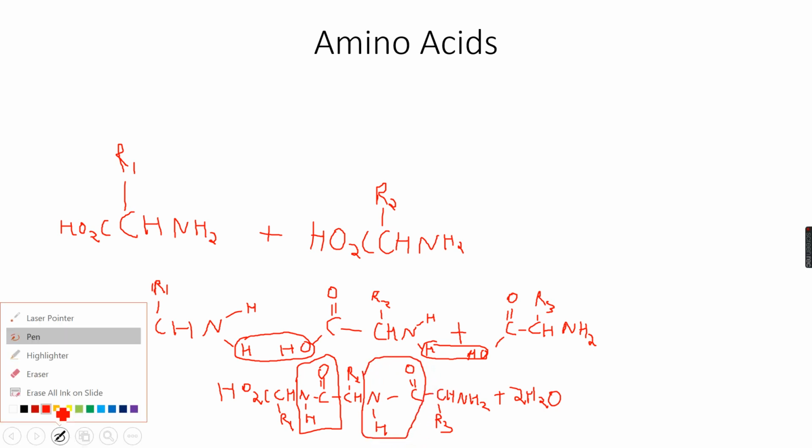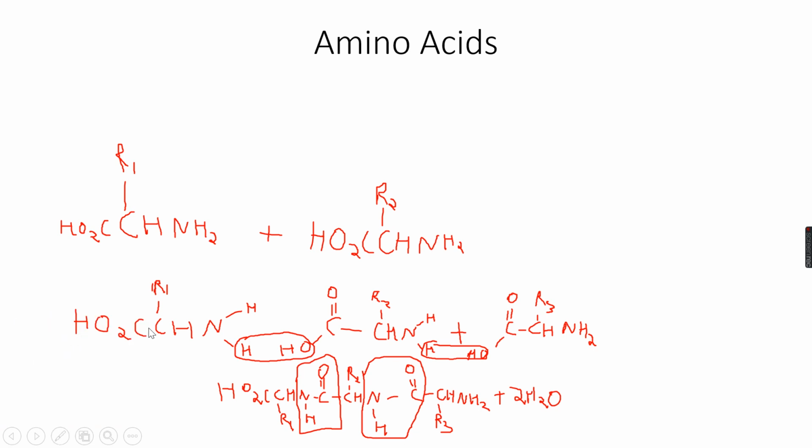So when we reacted two amino acids together, we had a dipeptide. When we reacted three amino acids together, we had a tripeptide. And when we react several of them, like thousands of units together, they can be the same, different, a mix, they can be anything. But when we react thousands of amino acid molecules together, we get a protein. So a protein is also called a polypeptide, because poly means many and peptide because it's a peptide chain, as I said.